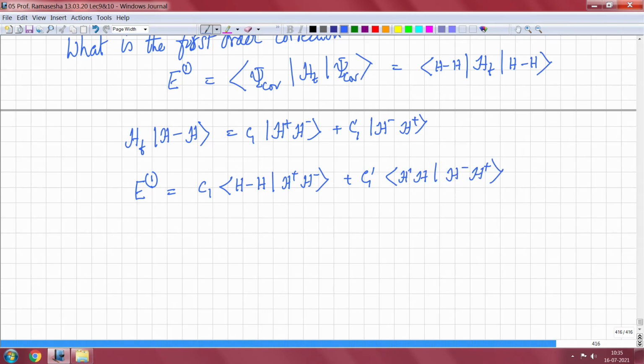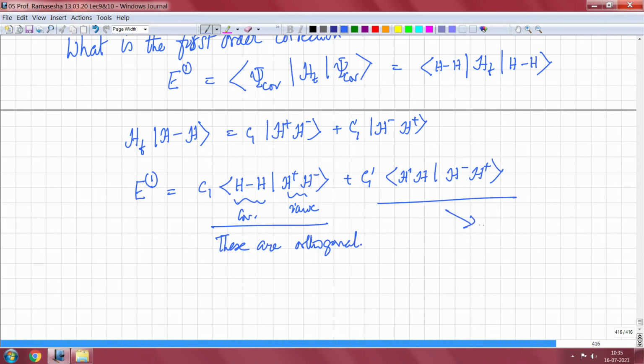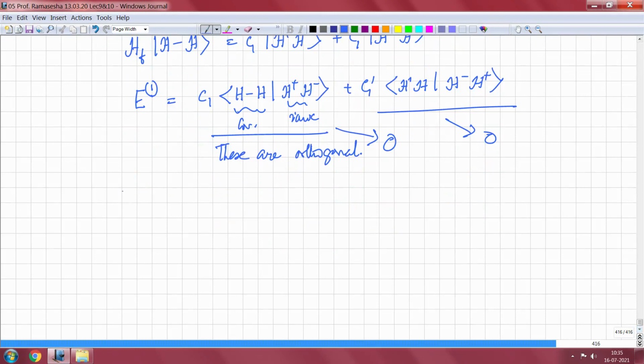So, what we are seeing is that this is covalent, this is ionic, which means the electrons are in different orbitals in the case of H H, but both electrons are in the same orbital in the case of H plus H minus or H minus H plus. So, they are obviously orthogonal, and they go to 0. So, the first order correction in energy E1 is equal to 0.